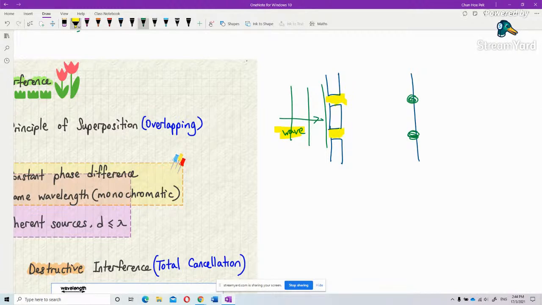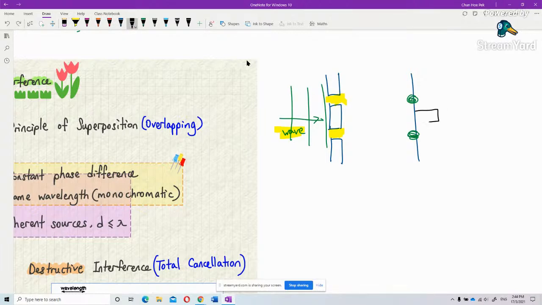What it forms actually is an array of interference pattern. We say interference pattern. That means it has a bright fringe, dark, and then bright. I should use a black color, easier.